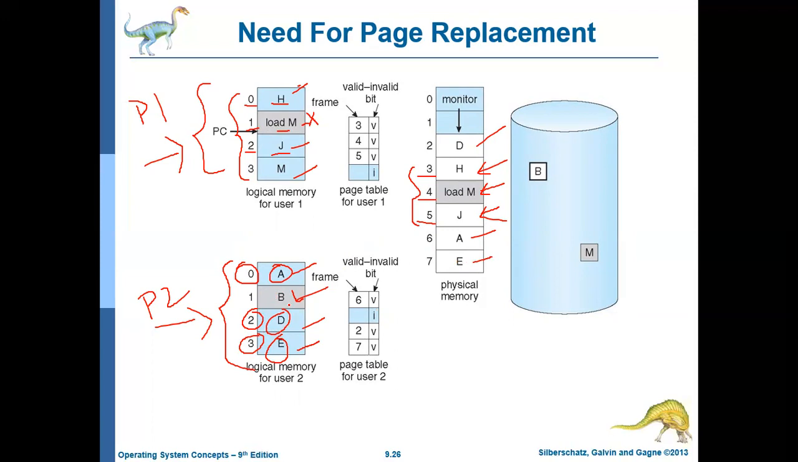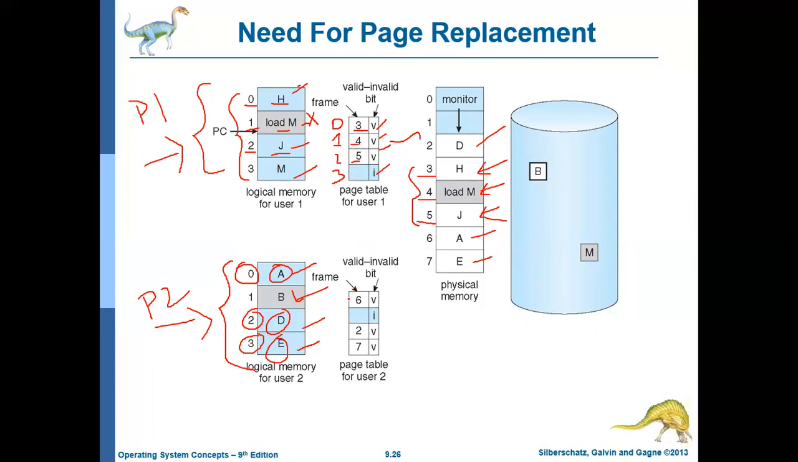Now, this is the corresponding page table for process 1. Page 0 is available in frame 3. Page 1 is available in frame 4. Page 2 is available in frame 5. And all these are valid. It means the pages are currently in main memory. What about page 3? It is not available, so it is empty and invalid.